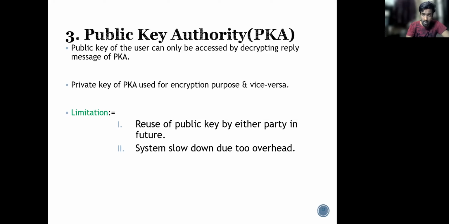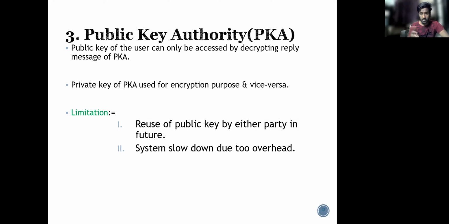Right? What are the steps for it? Here user A wants to communicate with user B. User A sends a request to the public key authority, and the request is sent with a timestamp. What is a timestamp? A timestamp indicates the recent message which was sent.